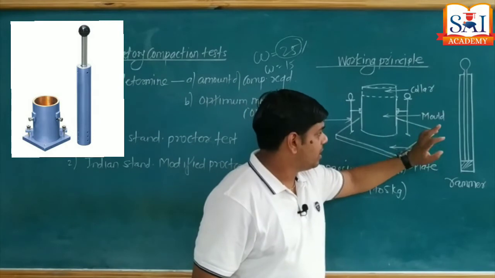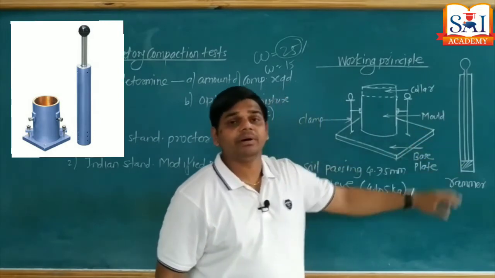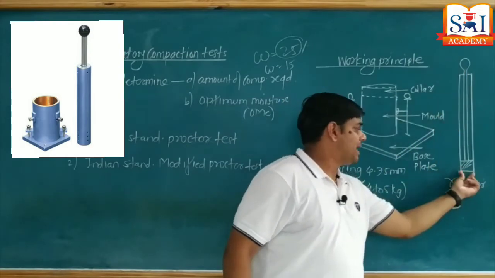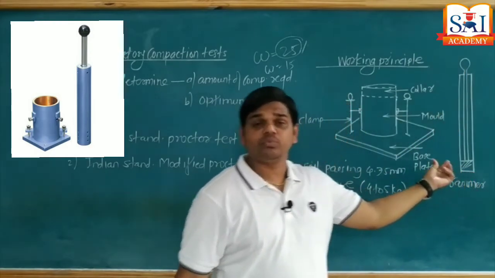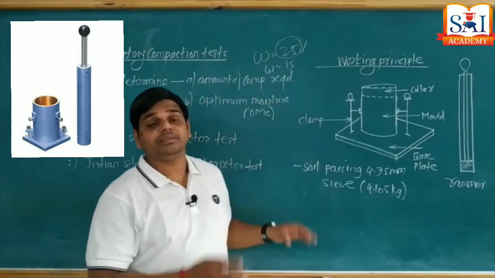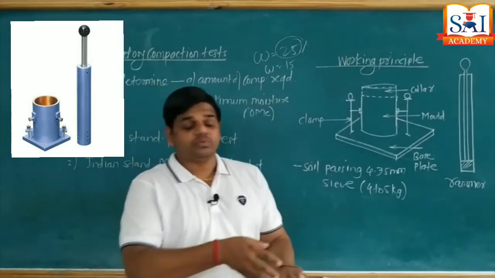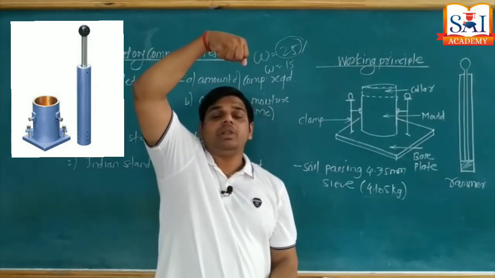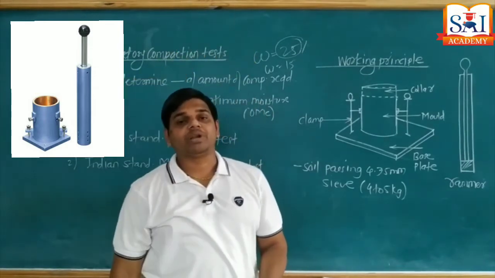Then we require a rammer. This is a section of the rammer. The top is the handle and at the bottom we have a weight. This weight is used according to the standard size mentioned in the standard Proctor test. The rammer is raised up to a full height and then released under gravity.